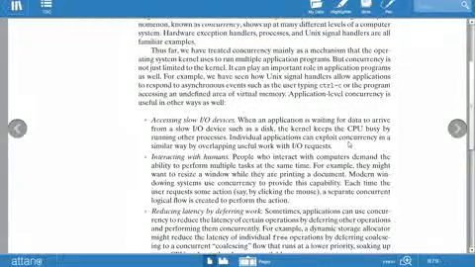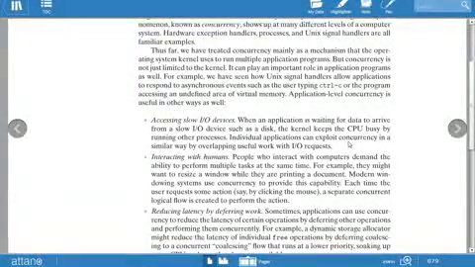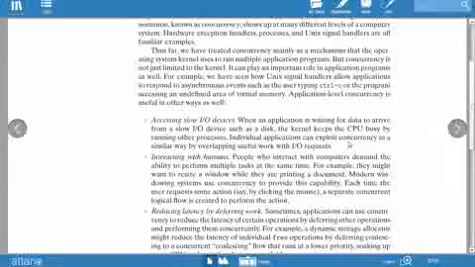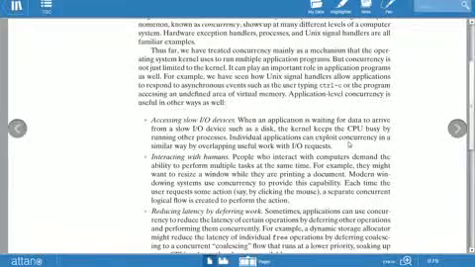Then the next advantage is interacting with humans. This is why concurrency is important in the system. People who interact with computers demand the ability to perform multiple tasks at the same time. As a user, I demand that I am able to use the internet, Word, Excel and PowerPoint at the same time, meaning more than one process is executing at the same time.